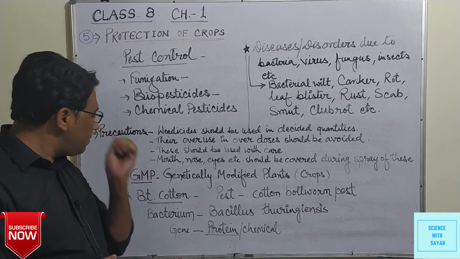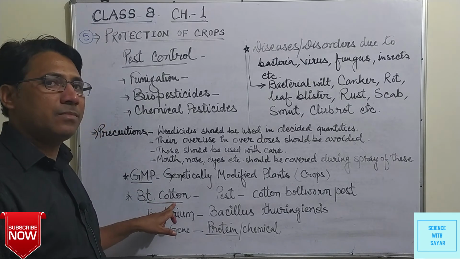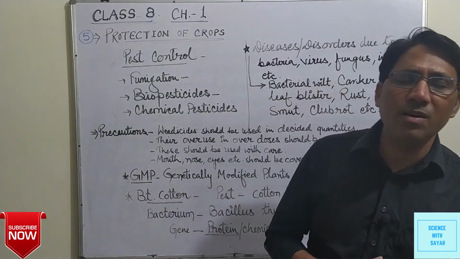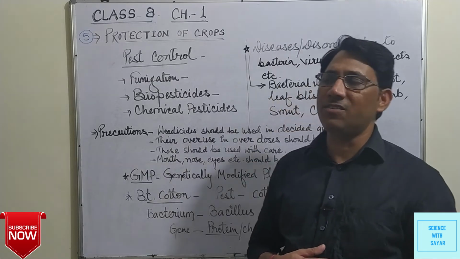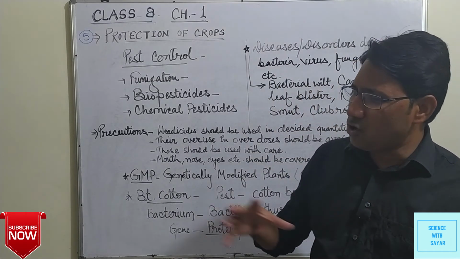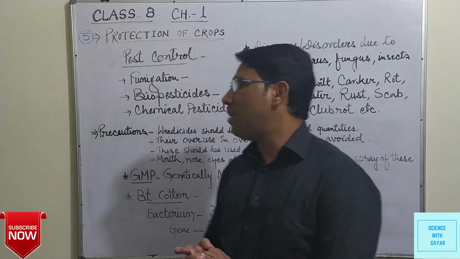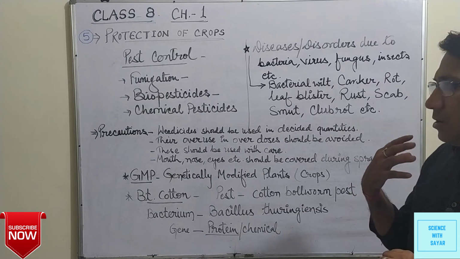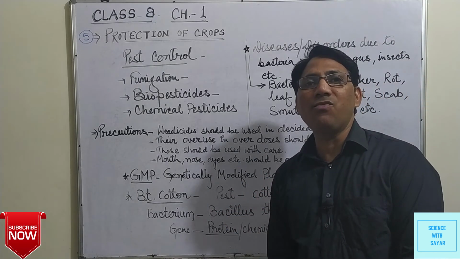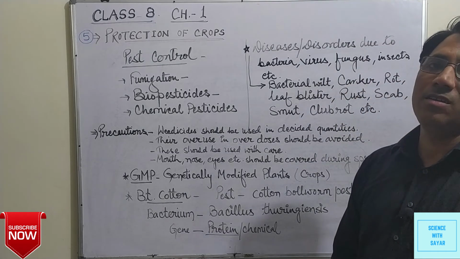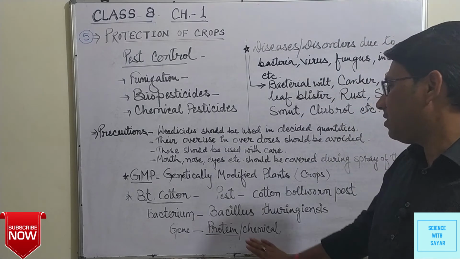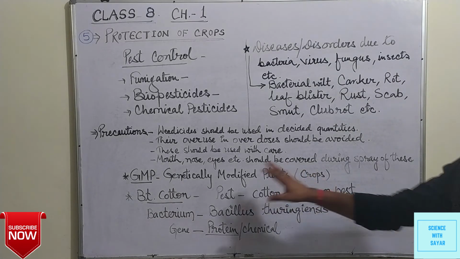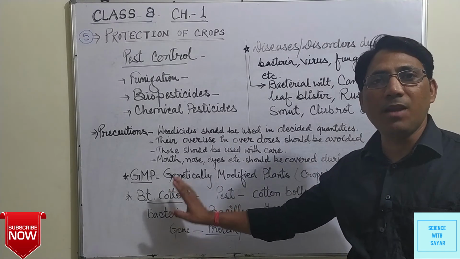We take an example, BT cotton. Cotton is grown in various states such as Punjab, Haryana and other states. The cotton plants are destroyed by a pest. Mostly 40 to 50% of the yield is destroyed due to these pests. That pest is the cotton bollworm. This pest can harm the yield, the cotton plants.